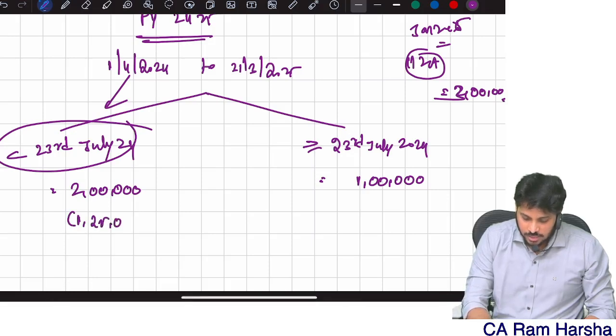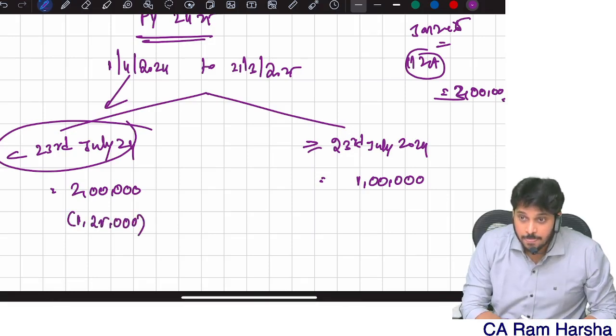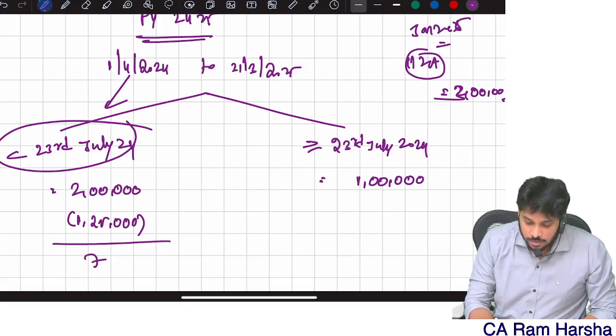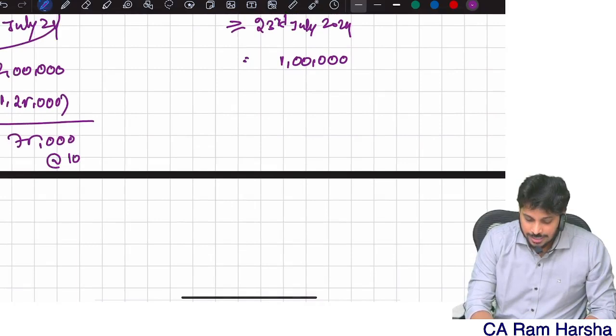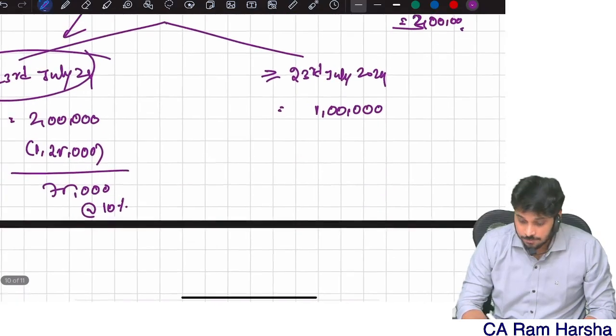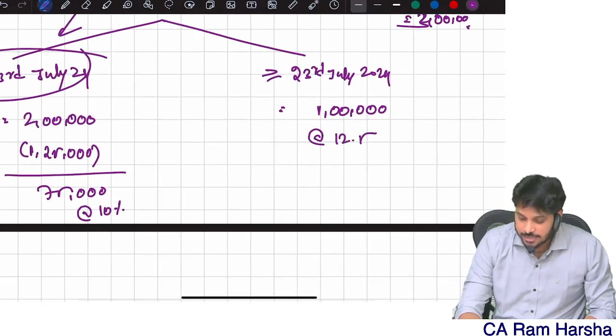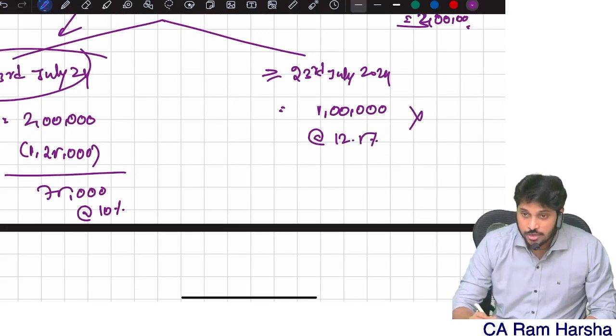First 1,25,000, remove it. The balance 75,000 is taxable at what rate? 10% before amendment. After amendment, straight away taxable at 12.5%. Don't reduce 1.25 lakh once again.